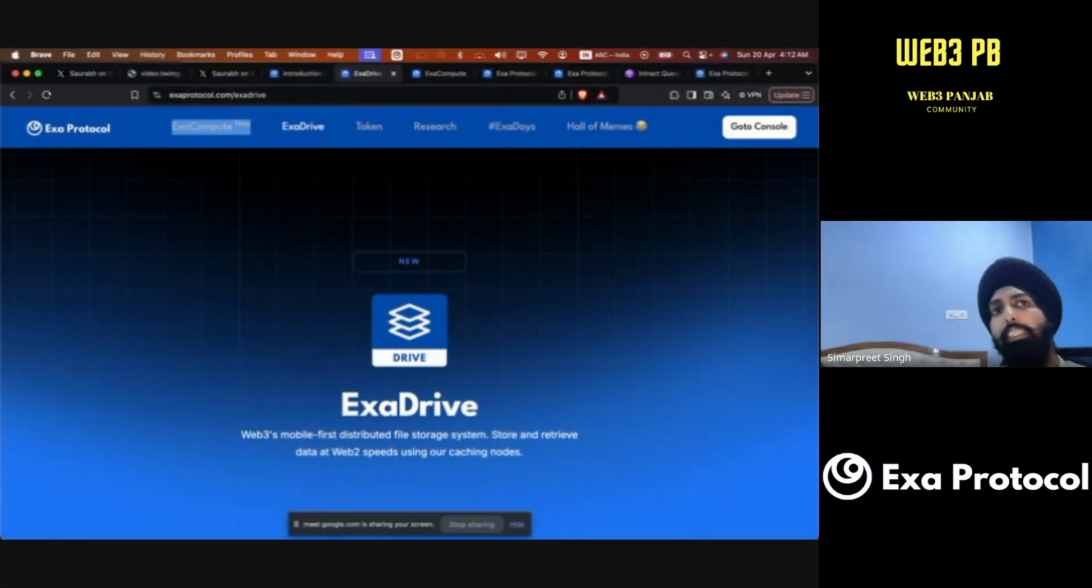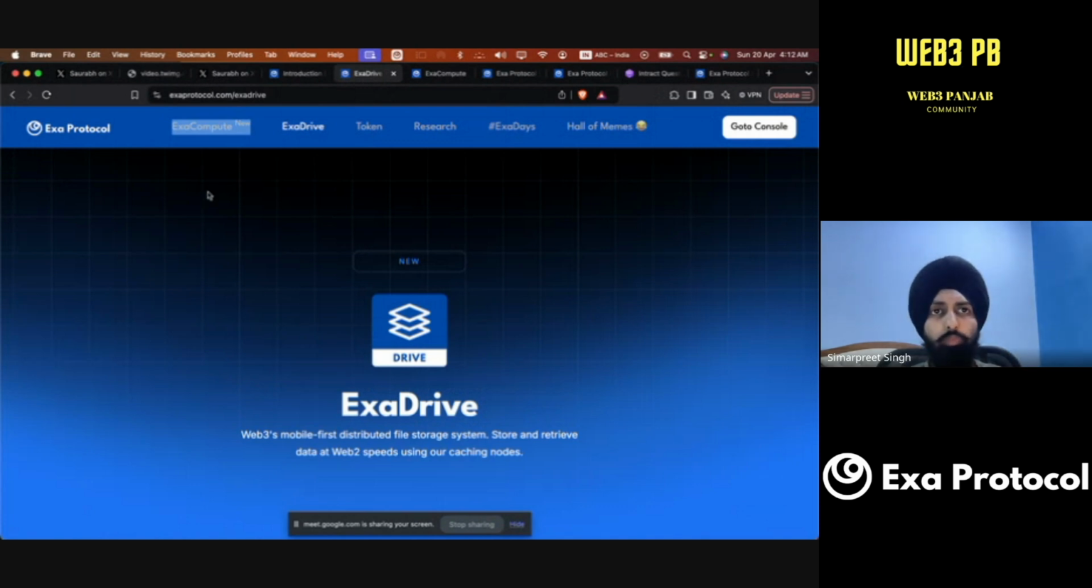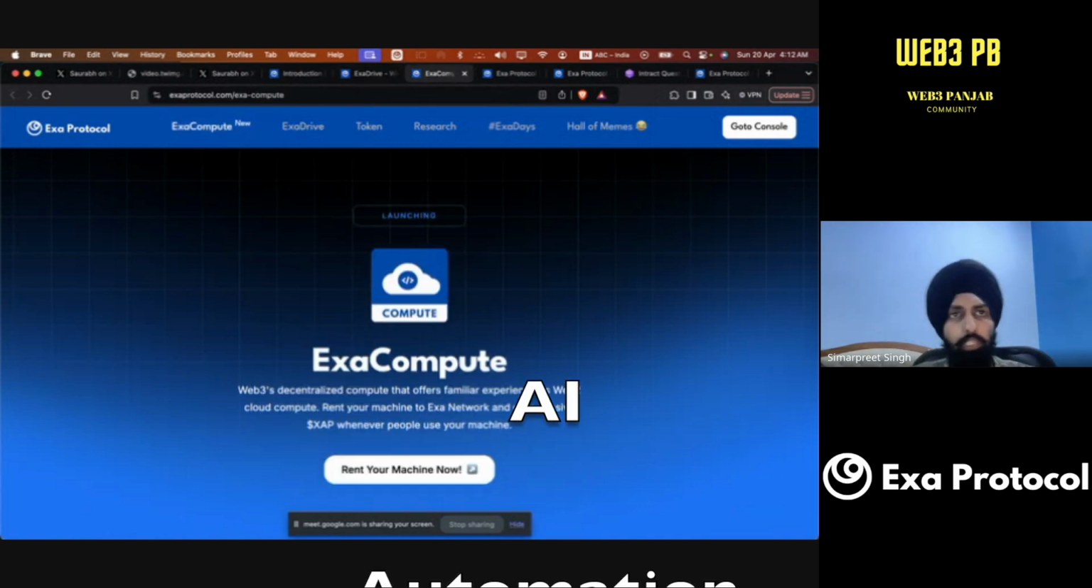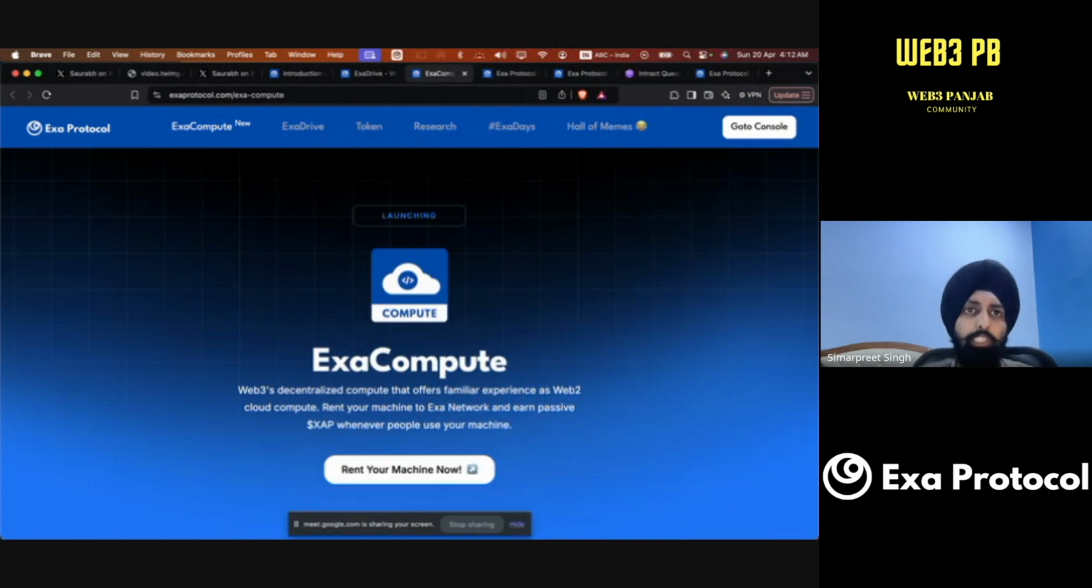And then what is ExaCompute? So now let's talk about ExaCompute. This one's for devs building with AI, automation, and microservices. Instead of paying like $200 a month for some GPU-packed VM, you could run your job on ExaCompute. It's verifiable and powered by a network of contributors running compute jobs. Think of it like serverless, but community powered.